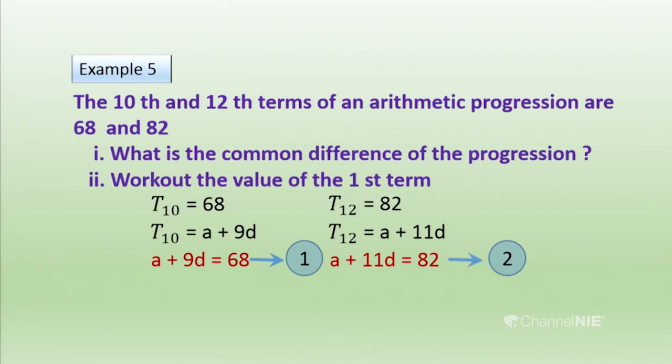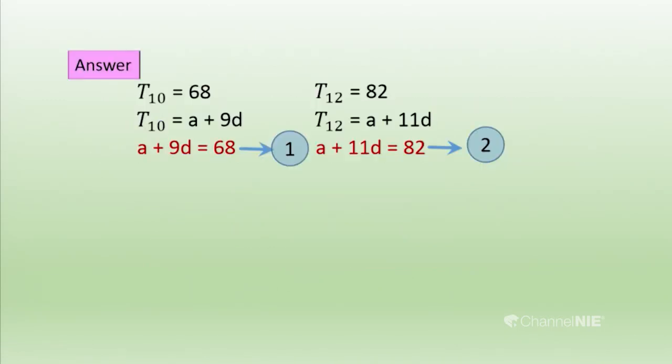By solving these two, you can see them as simultaneous equations. Do you know how to solve simultaneous equations? I think you know that. What are the unknown terms here?